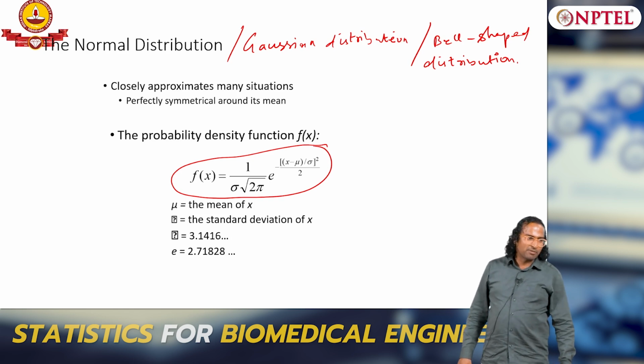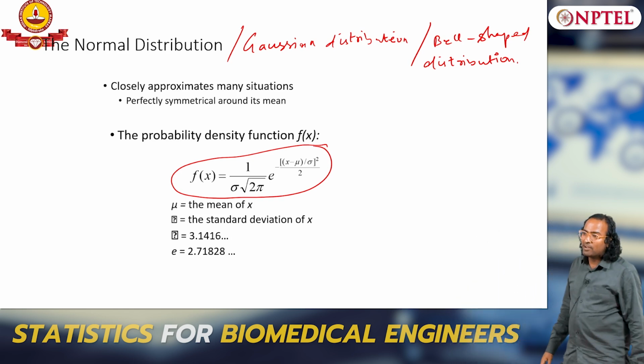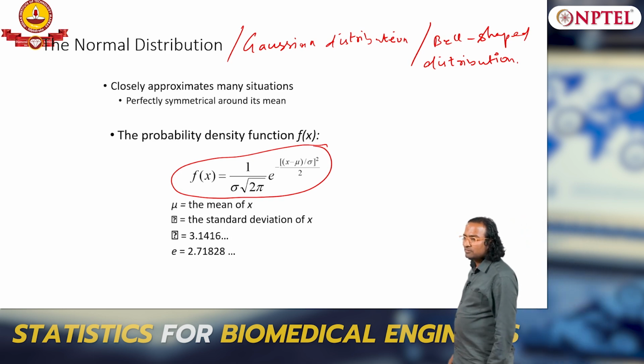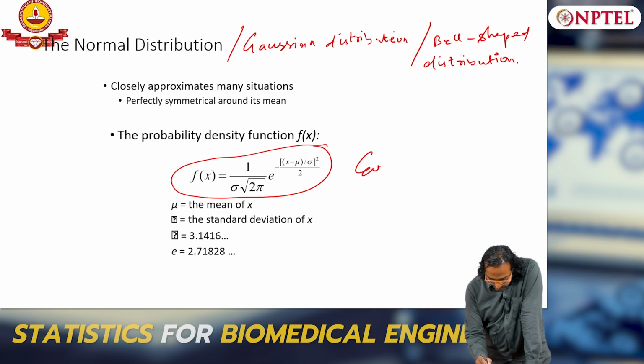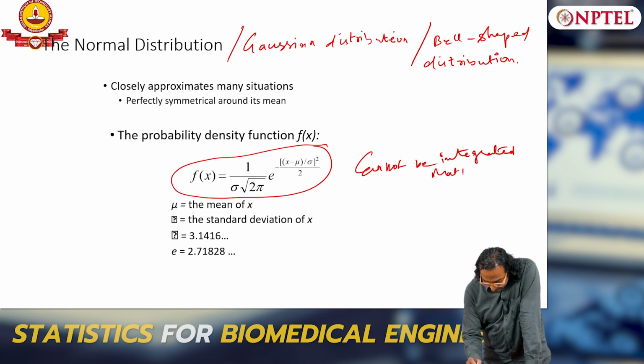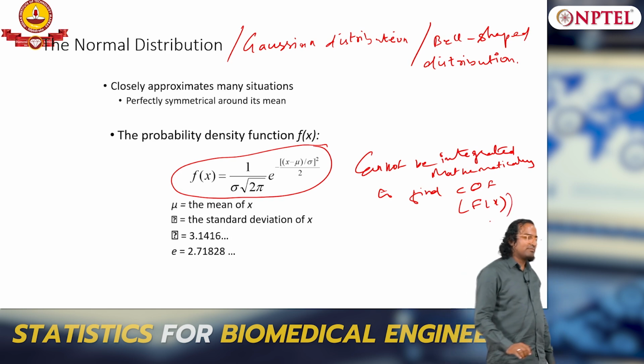So, this is 1 by sigma square root of 2 pi into e to the power minus (x minus mu) the whole square by 2 sigma squared. Okay. And the interesting part is that it cannot be integrated mathematically to find CDF. CDF is nothing but capital F of x, the cumulative distribution, right. You cannot find the cumulative distribution mathematically.